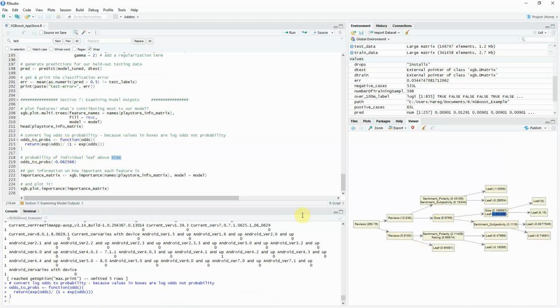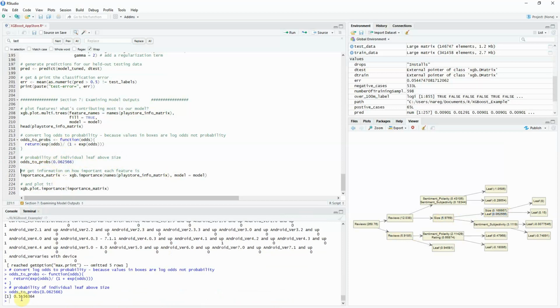Let's take that and plug it in over here. So the probability is 51%. So this leaf is 51% of this node right here, the majority of that node, and then it'll break that off a little bit further.